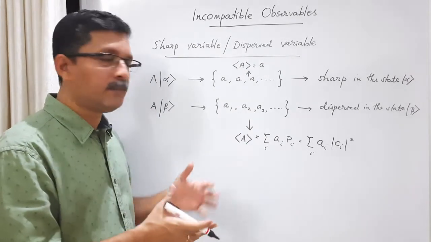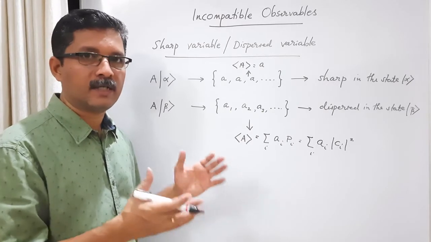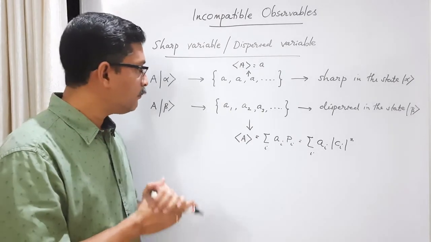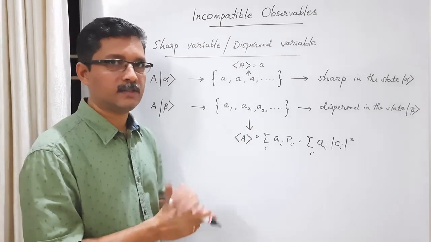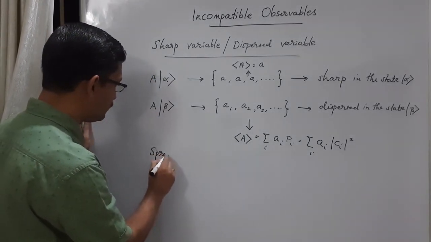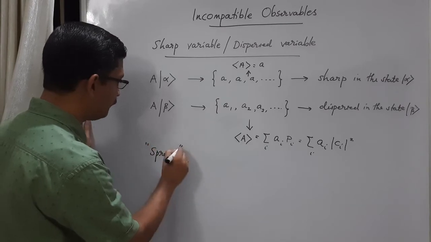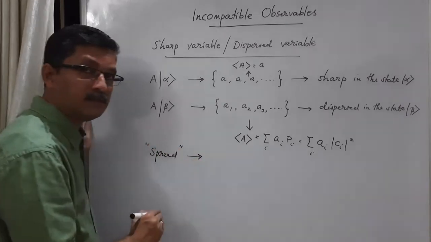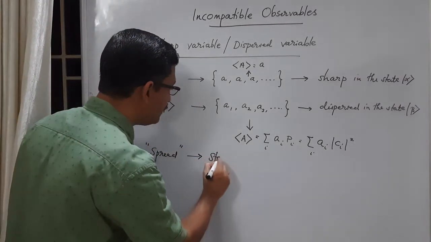Now, this spread can be measured or calculated in different ways. Qualitatively, we can say spread. One way is to calculate the standard deviation.